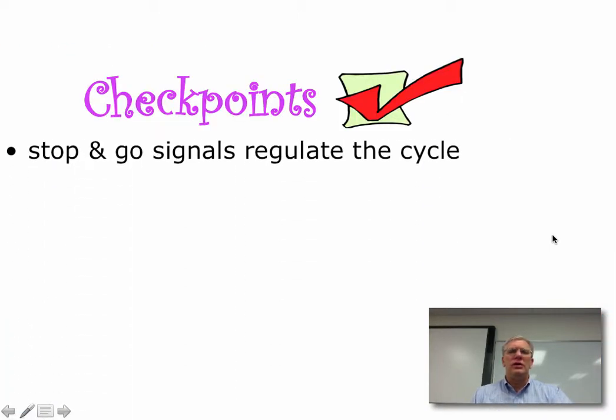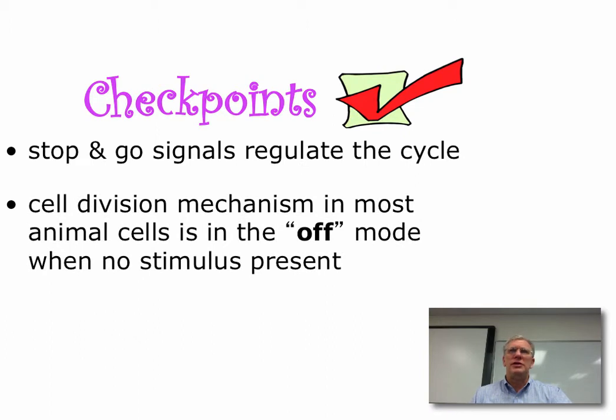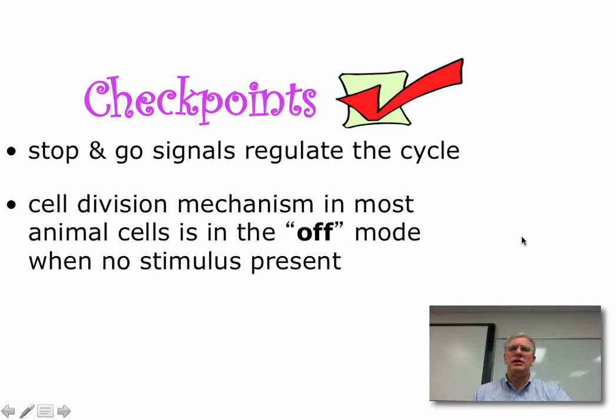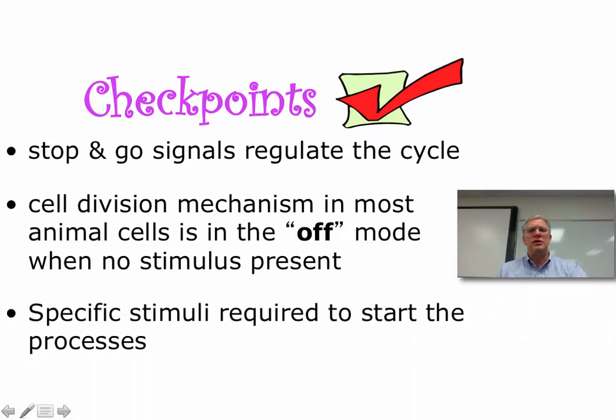All right, so some checkpoints before we move on. There are stop and go signals that regulate the cell cycle. Typically the cell is in the off mode. The cell is not undergoing cell division most of the time. They're usually in interphase, and they don't enter mitosis until some sort of a signal is presented to them.